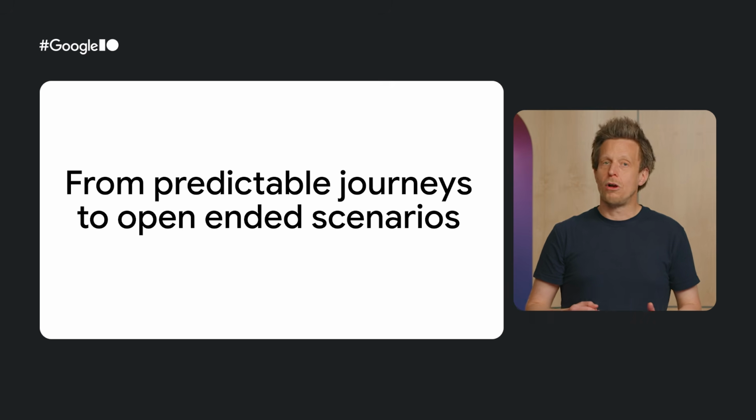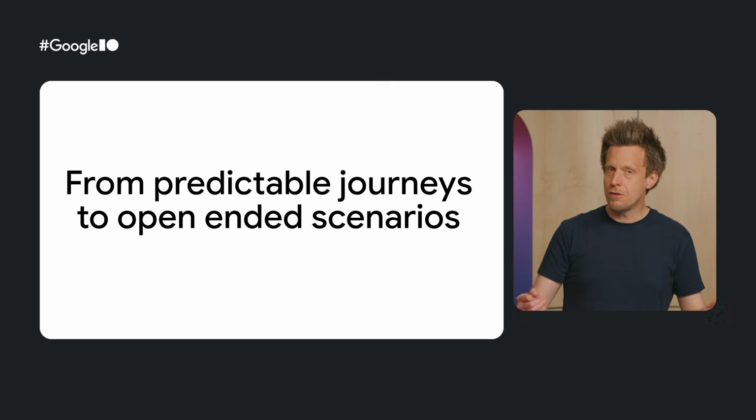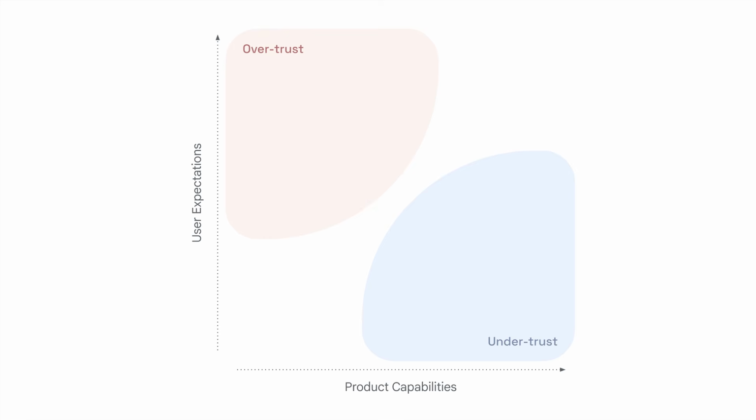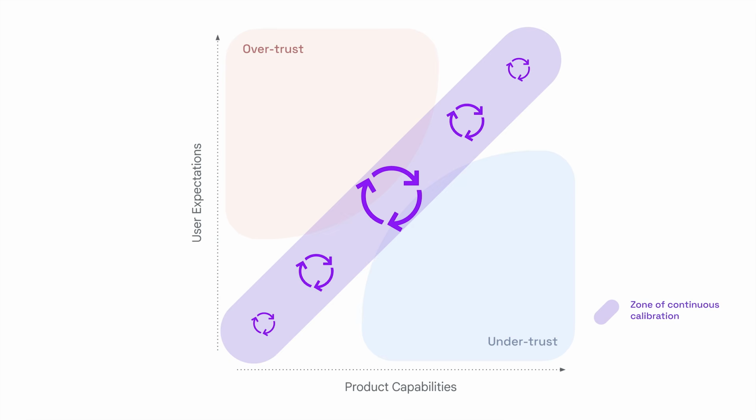Building trust is no longer a static, one-time achievement. Trust is now an ongoing, critical process of continuous calibration. As product capabilities grow, user expectations can increase. An ideal trust level is where user expectations are aligned perfectly with product capabilities. Anything above is overtrust, and anything below is undertrust. The purple area is the zone where the continuous calibration takes place.